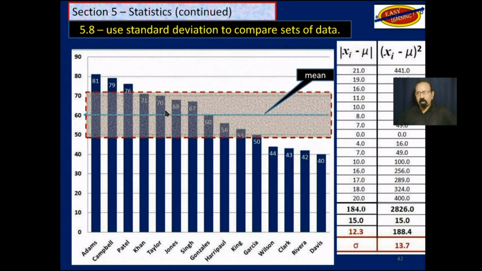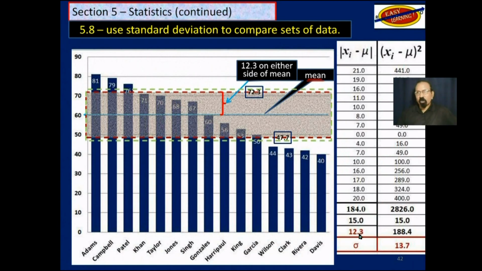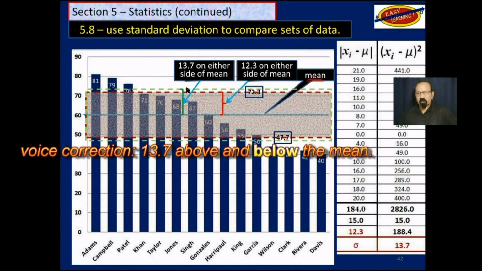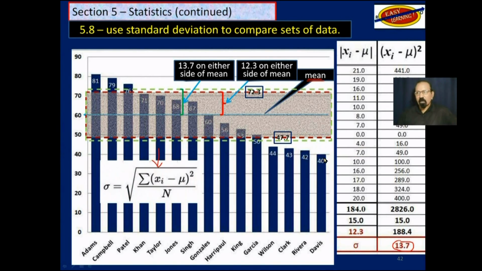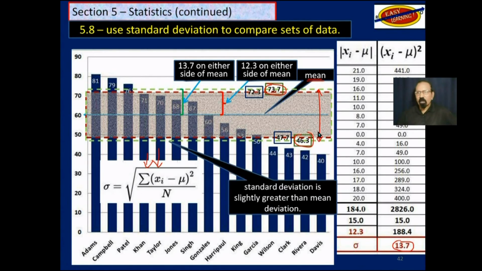So what we have here in this red box is the mean deviation. And that is easy to understand. What we have in this green outline here is the standard deviation. 13.7 above and beyond the mean. And this is the formula that was used to get the standard deviation. So it is from 73.7 to 46.3. From here to there. So the standard deviation is slightly greater than the mean deviation.